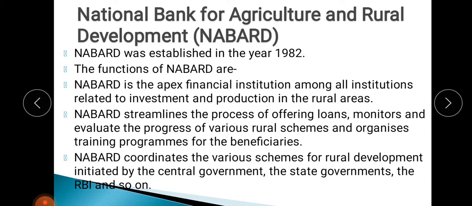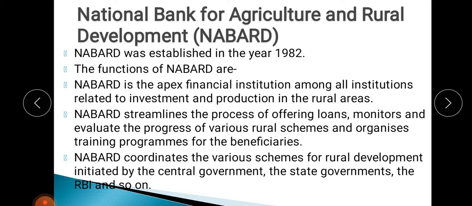Next part of our chapter, Money and Banking, is the National Bank for Agriculture and Rural Development, that is your NABARD. NABARD was established in the year 1982. As you all know, the Central Bank of India is the Reserve Bank of India, RBI. The functions of RBI in the areas of rural credit have been transferred to NABARD, to look after all the functions that are performed by RBI in the rural areas, in the matter of rural credit loans.